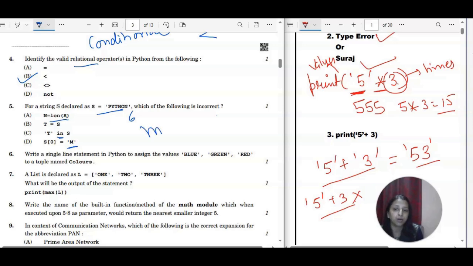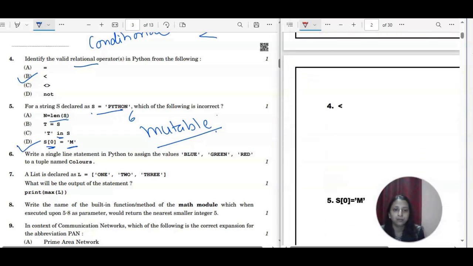This is the property of a mutable data type, but string is an immutable data type, right? String is an immutable data type. So this statement is completely wrong, right? So this is the incorrect statement of question number 5. So well, fourth is the less than, and this is the answer.